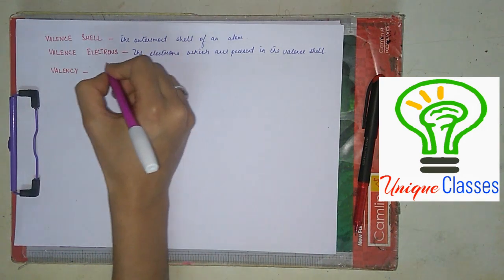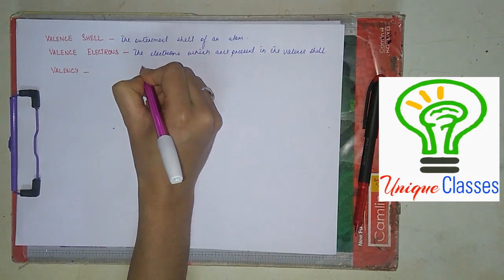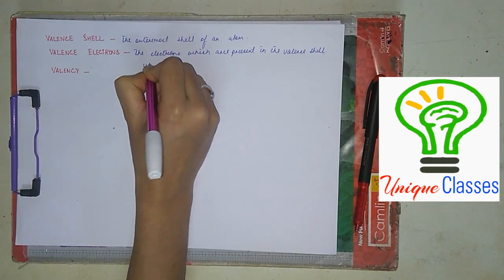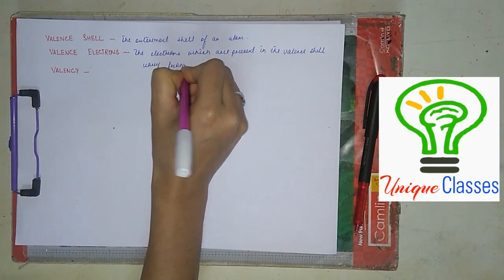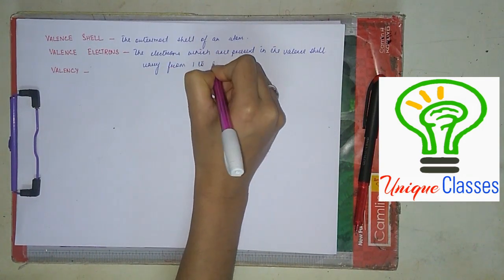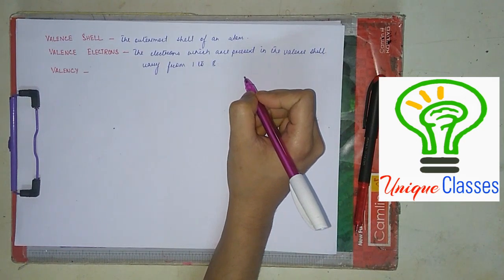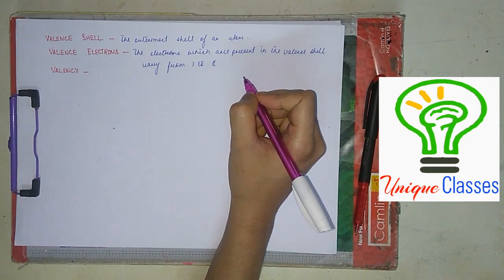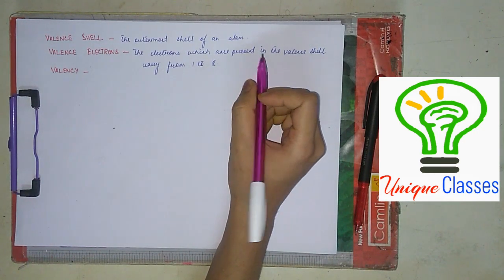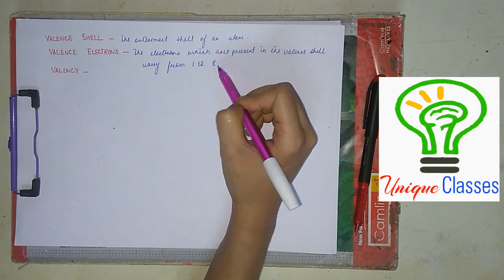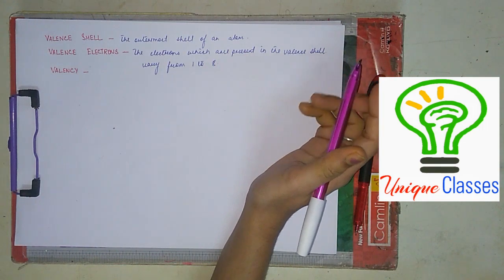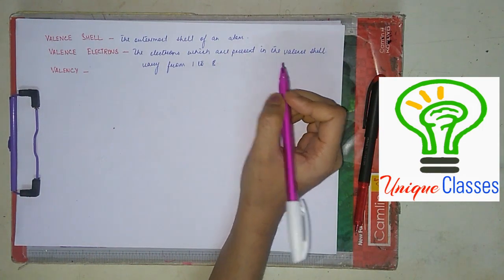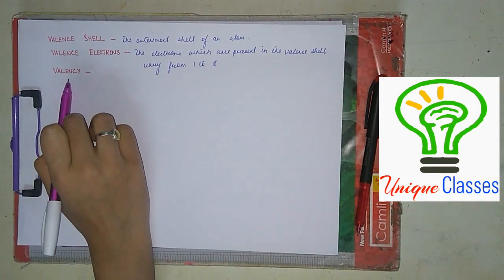Clear? Now, these valence electrons may vary. These may vary from 1 to 8. This means atoms or elements can have 1 valence electron, or 2, 3, 4, 5, 6, 7 or 8. Clear? Okay. Now let us move on to valency.